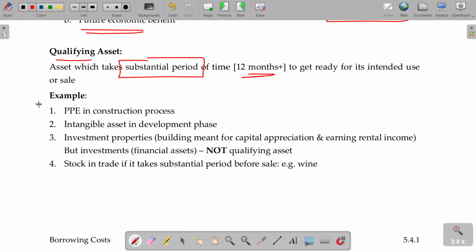What are called qualifying assets? Property, plant and equipment in the construction process. Intangible assets under development phase. So intangible assets take 3 or 4 years to get developed for intended use: brand, technical know-how, even patents. During the COVID season, Covaxin and Covishield took around 2 or 3 years to get ready, with huge investment.